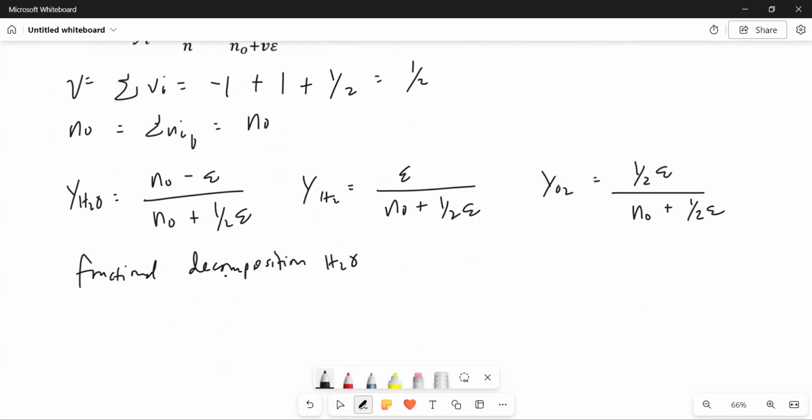So what's that equation? If water begins at the amount N sub naught and ends at this amount N sub H2O, divided by its initial amount, that's the fractional decomposition of water.